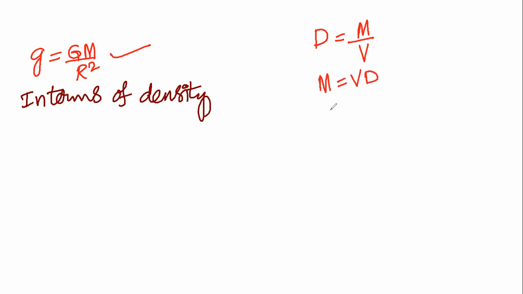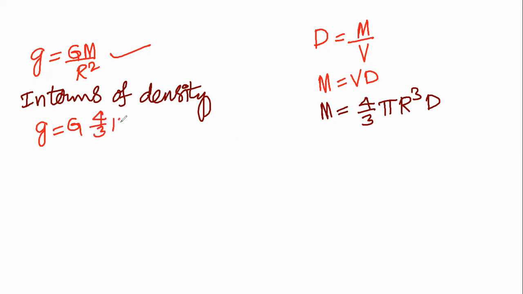Therefore, M is equal to 4/3 pi r cube into D. In the place of mass, we'll write it. g is equal to G into 4/3 pi r cube into D whole divided by R square.